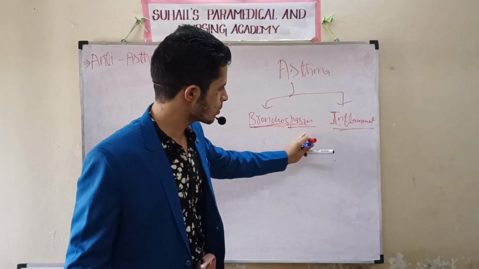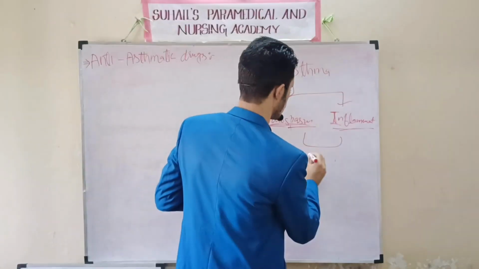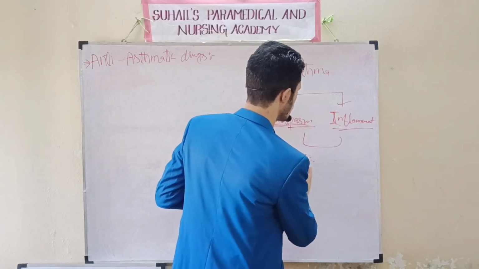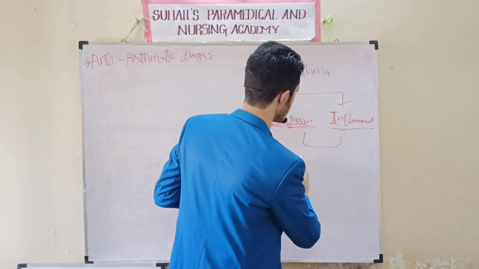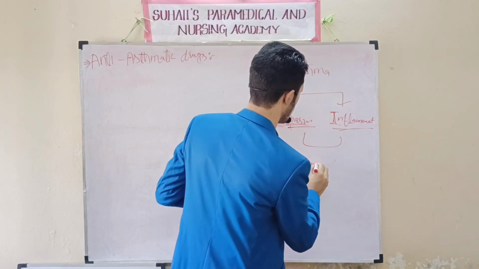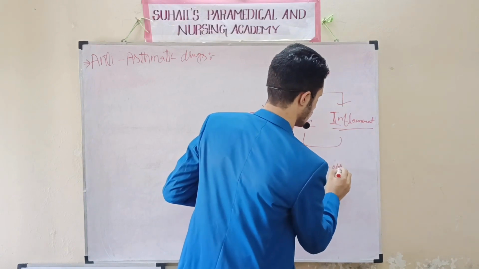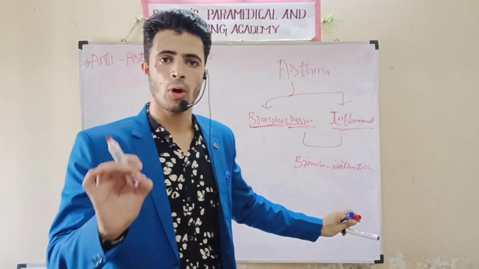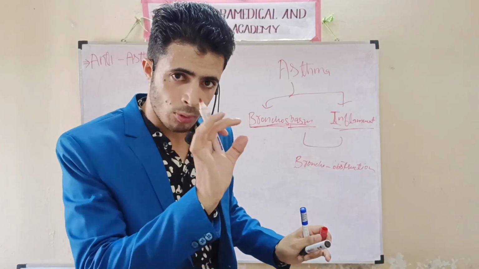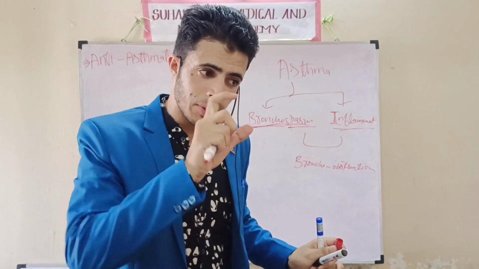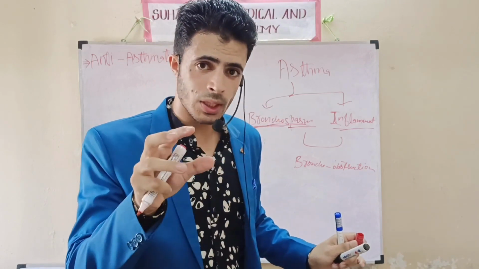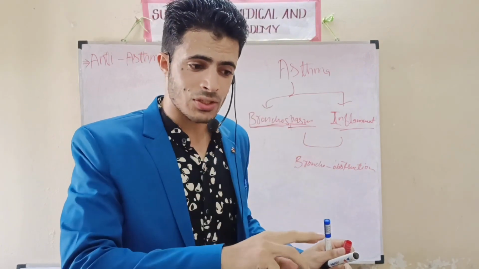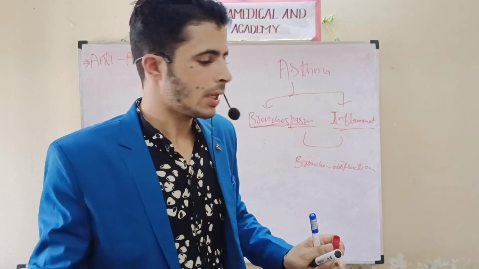This bronchospasm and inflammation lead to broncho obstruction. Broncho obstruction means the diameter of the bronchi and bronchioles will decrease. The diameter, the inside where the exchange of air takes place, will be reduced. The exchange of air between the lungs and the blood will be reduced.